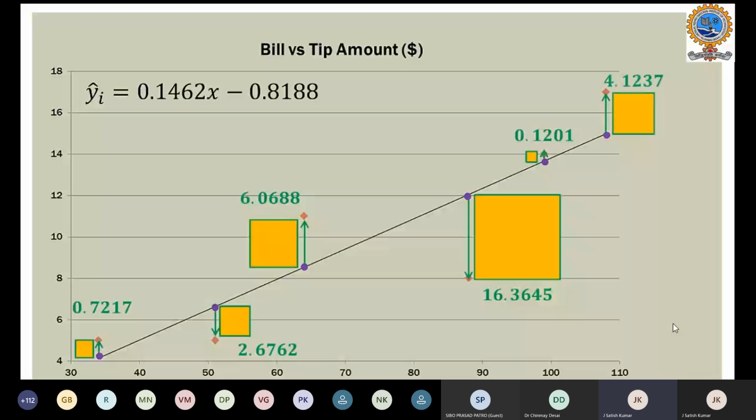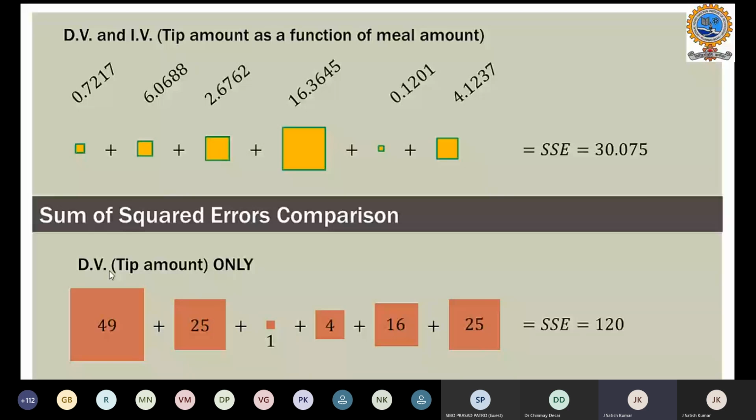So when there is only one variable, only tip amount, then the total error will be 120. But when there is tip amount as a function of meal amount, with dependent variable and independent variable, we can see there is a gradual decrease in the error, up to almost 90 units. In that way, because the error is less here, our linear regression model is able to predict better than the earlier model that we discussed.